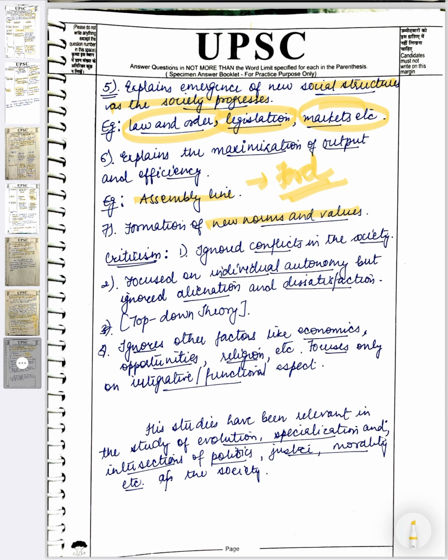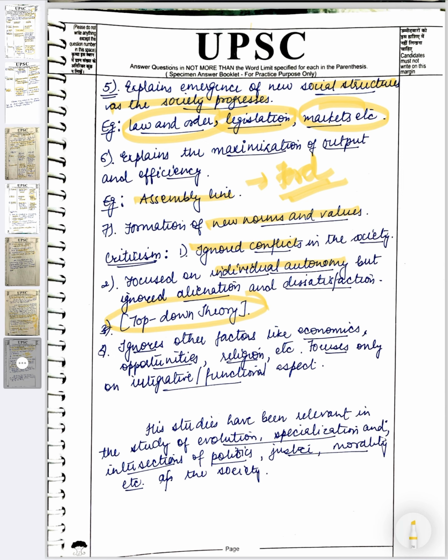Now we'll see criticism. So he ignored conflict. Of course conflict आप हर आंसर में यूज़ कर सकते हैं for criticism. Marx is a universal thinker. He is relevant everywhere in every dimension of the society because paradox हमेशा ही रहता है. Focused on individual autonomy but ignored alienation and dissatisfaction. So उनका theory usually top down ही था, वो functionalism में ही believe करते थे, और उन्होंने dissatisfaction in terms of an individual was ignored.